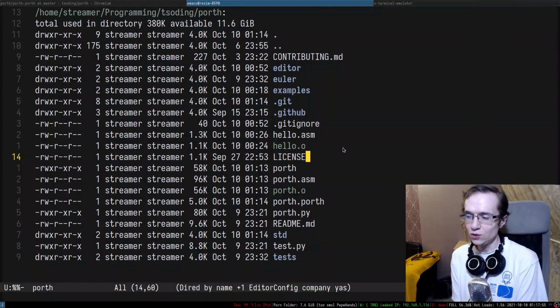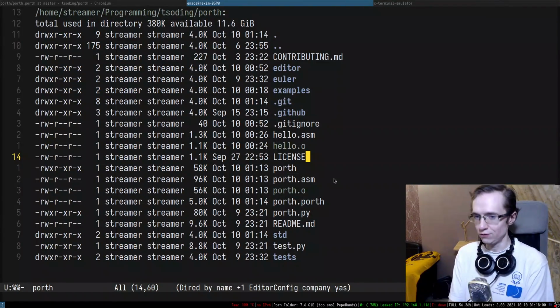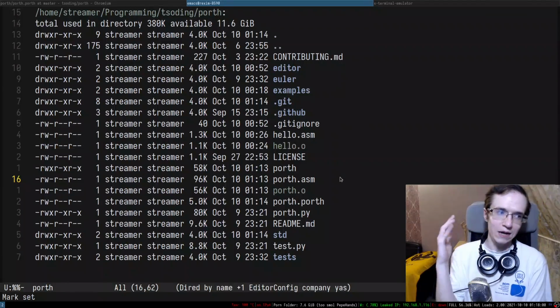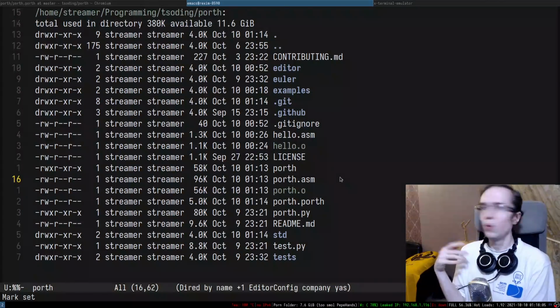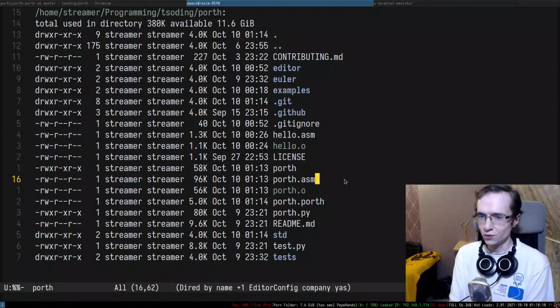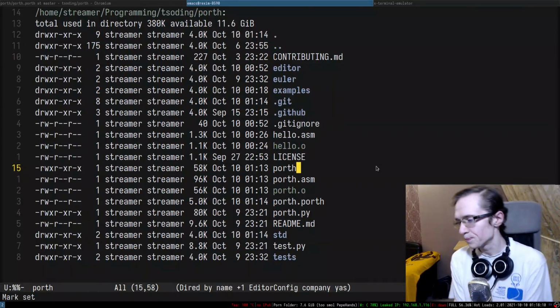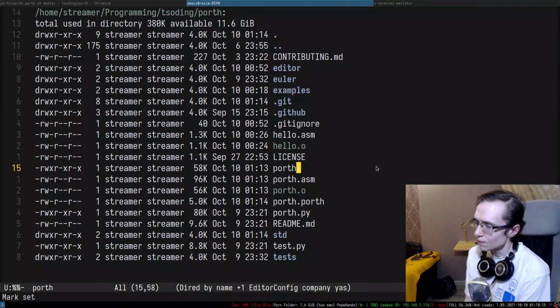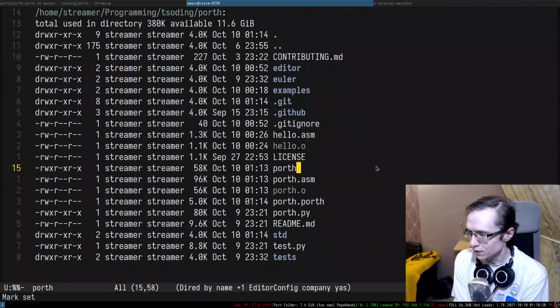And as we add more platforms, right, we're gonna add more files for different platforms. So then we're gonna have ARM64. Then we may have WebAssembly support, and for all of these things, we're gonna have separate files that you can just bootstrap the Porth from. So yeah, that's how we're gonna be bootstrapping this entire thing.